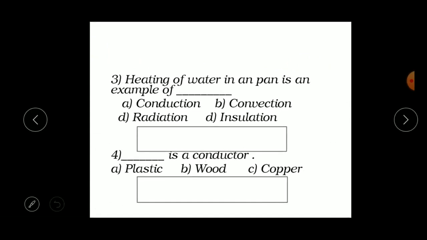Next, the third one. Heating of water in a pan is an example of... I have explained it, right? So tell me, heating of water in a pan is an example of... Yes, it's convection. Very good.